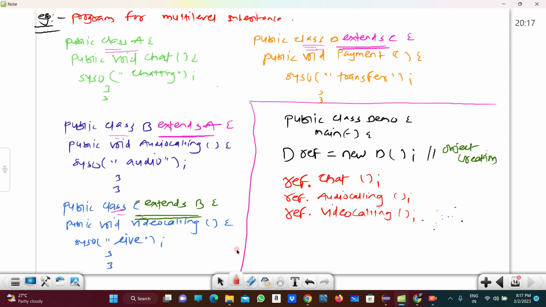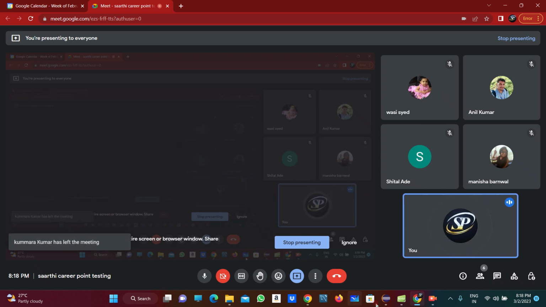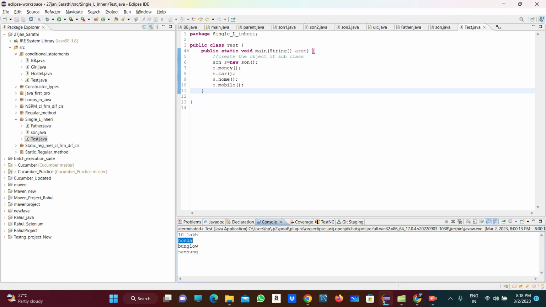And then next method is payment, right? So that also I am calling here, payment, right? So this is our program for the multi-level inheritance, right? So let's see in the Eclipse as well what happens.